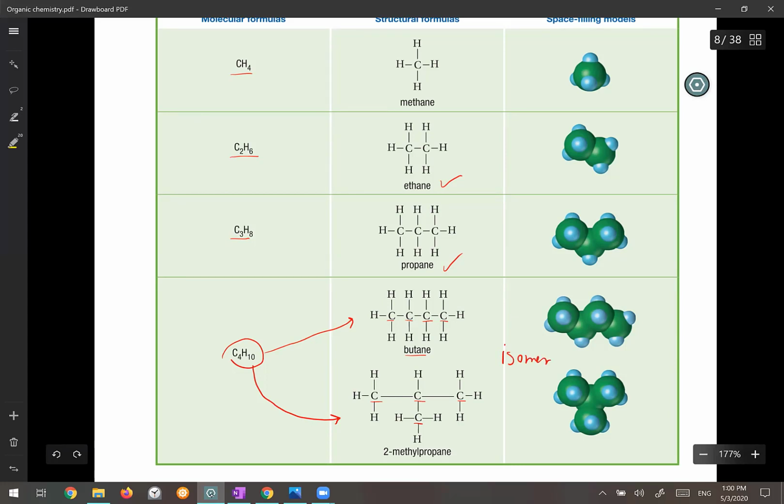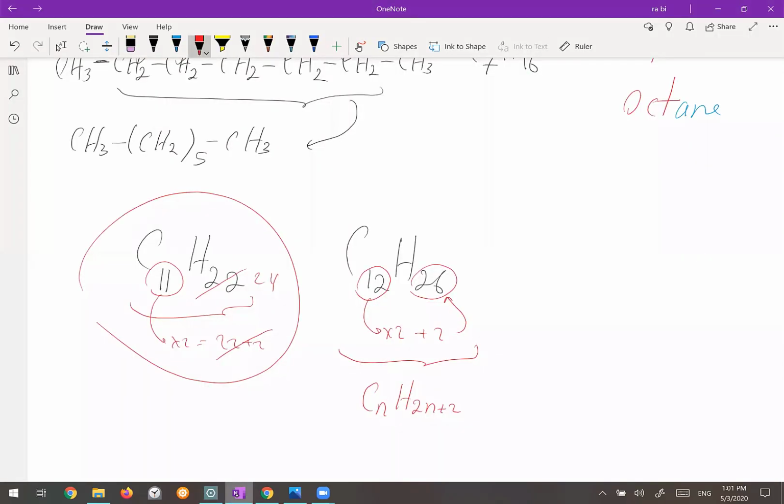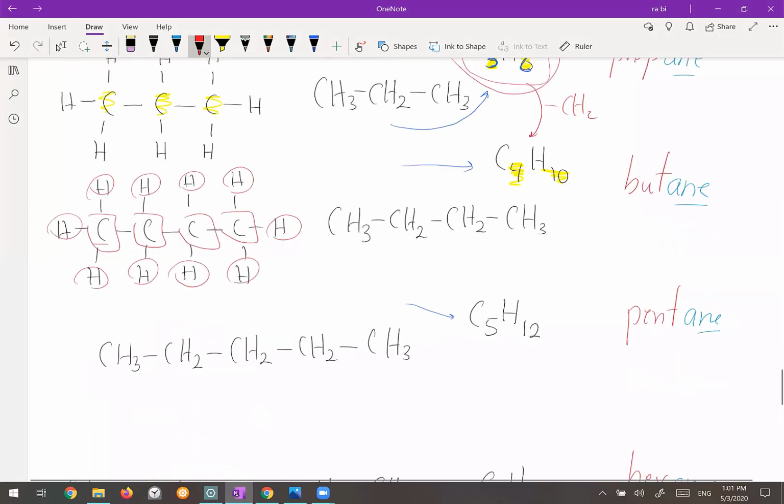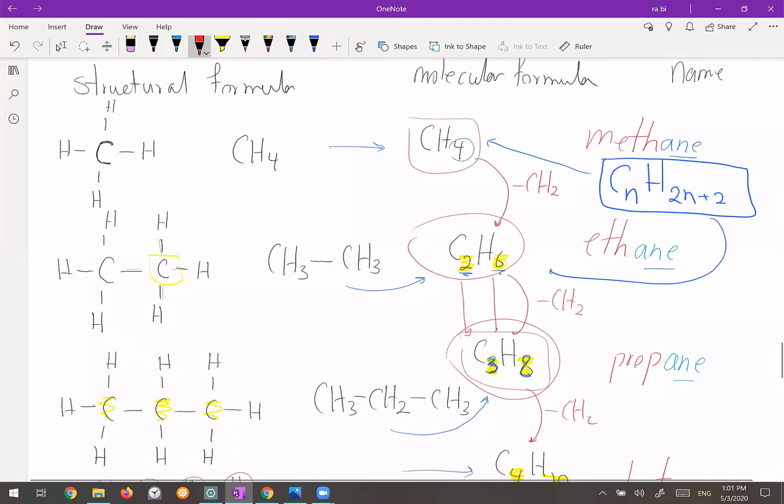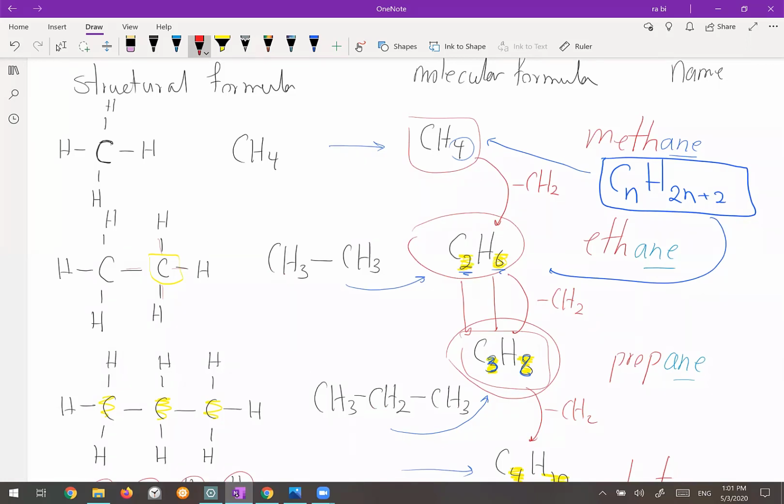So if the name of this one is butane, what is the name of these isomers? The name of these isomers must obviously be different from this one, because these two are two separate molecules with their specific properties which are different from each other. So the very important topic in organic chemistry is the naming of the hydrocarbons. What I have shown you here with the names is for a straight chain hydrocarbon. So a straight chain hydrocarbon is a hydrocarbon whose carbons are connected to each other consecutively.